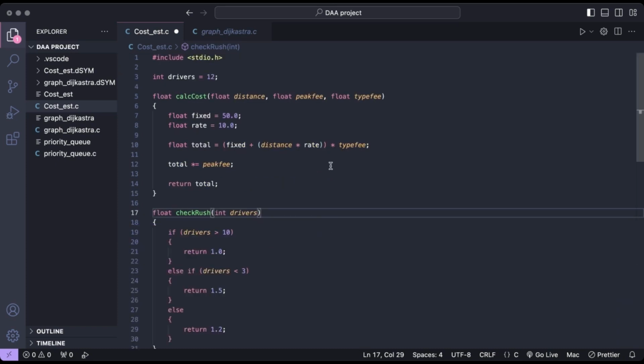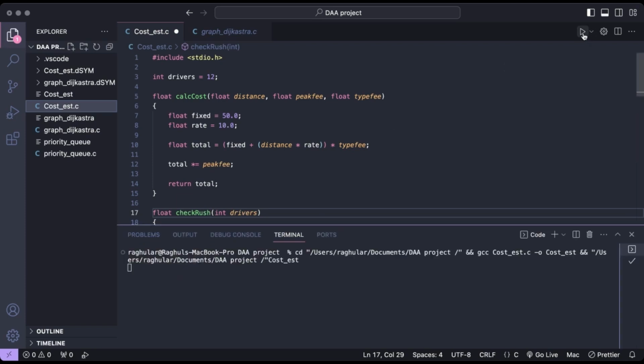So let me show you the output of the cost estimation code. The first prompt asks for the distance and next it asks for the type of ride. Let's give it a 2. So now it will print the total cost of the ride according to the distance and the type of the ride.